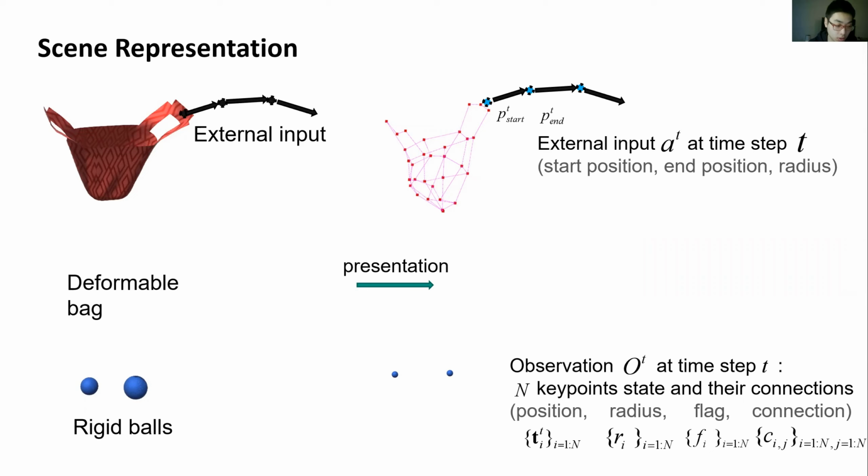We also have some external input. We control one point and move it from one place to another place, which are P start and P end. We also have a radius variable here. When we control and move the ball, it is a ball radius, and when we control and move the bag key point, the radius is set as a small constant value.